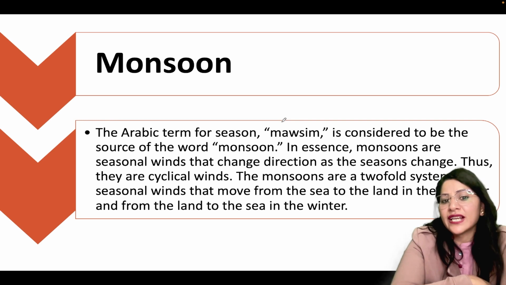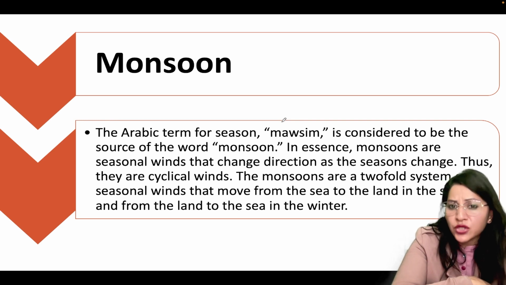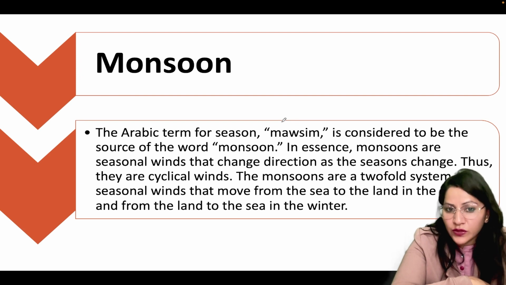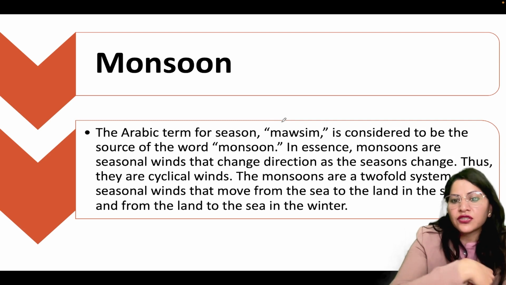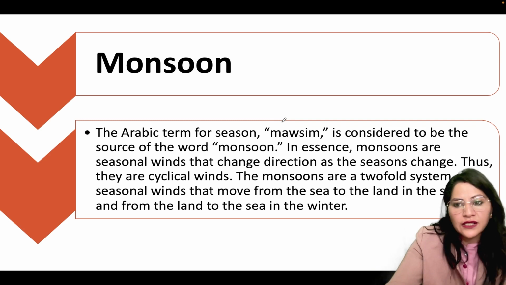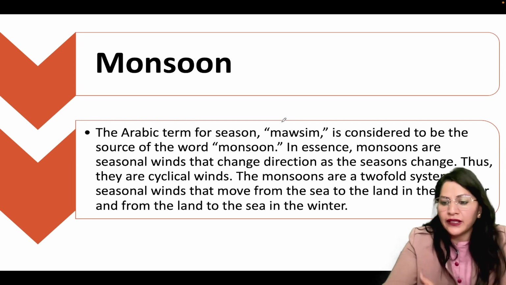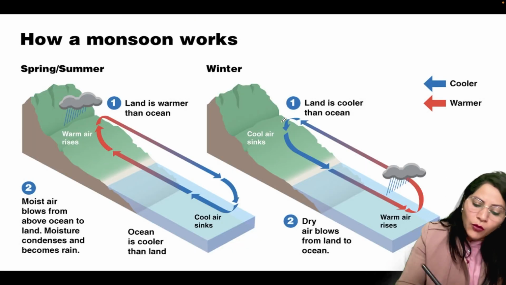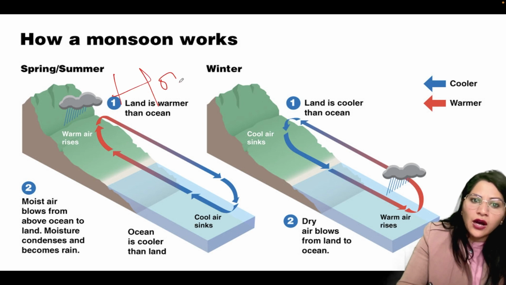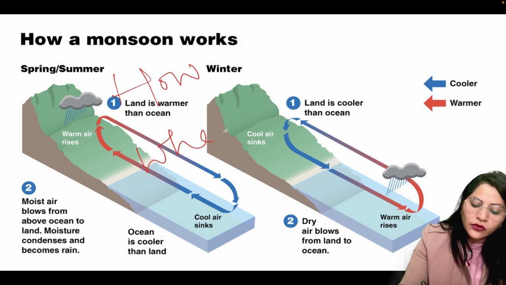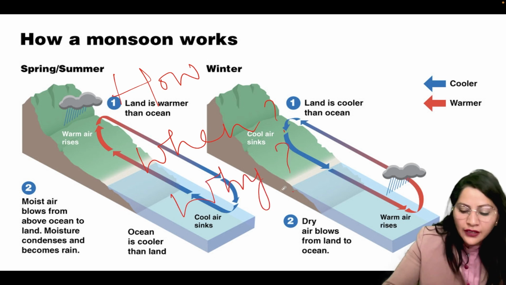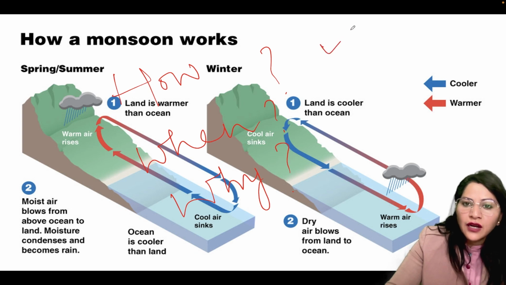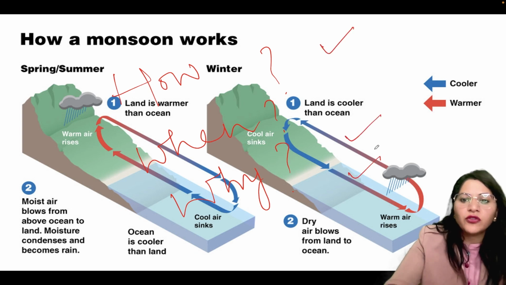What is monsoon actually? The word monsoon has been taken from the Arabic word, and monsoons are the monsoonal winds that change their direction after every 6 months, that is from land to sea and sea to land, as I have explained earlier. Now the question is, how does monsoon work? When does monsoon work? And why does monsoon come? These 3 questions, the how, when and why of monsoons, we have to consider.